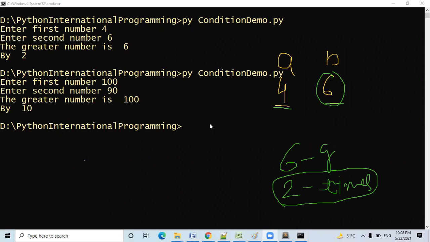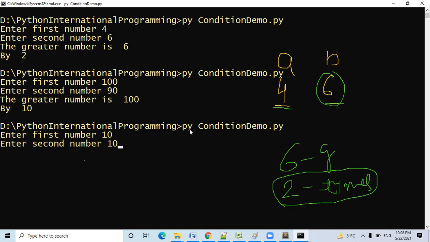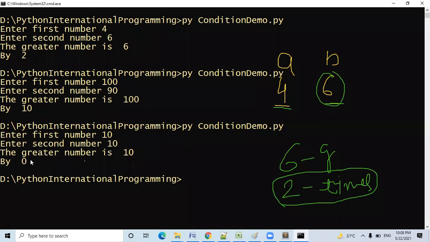Very good, Oscar. He has asked a very good question. If both values are the same, then the answer will be 0, and the preference goes to the first number. Immediately I am replying: 10 and 10. Okay. Sir, the answer is 0. But can you please tell me which 10 is this printing? This one or this one? Both are same. But which 10 is this? First 10 or second 10? Sir, first 10, I think. Second 10.